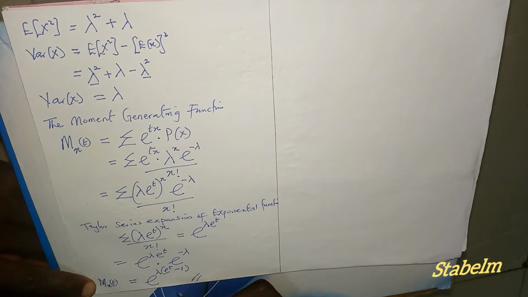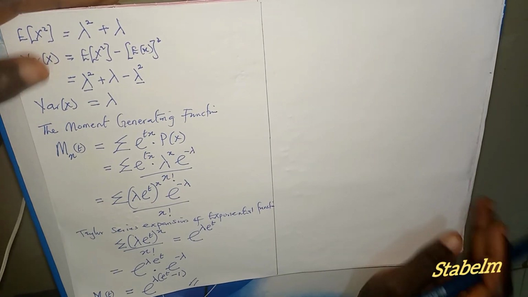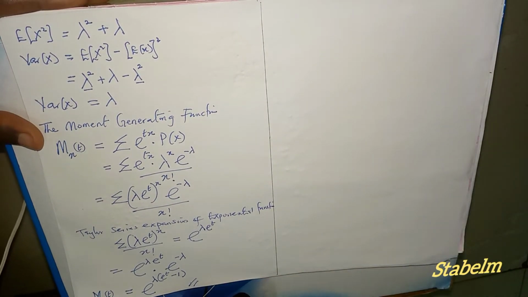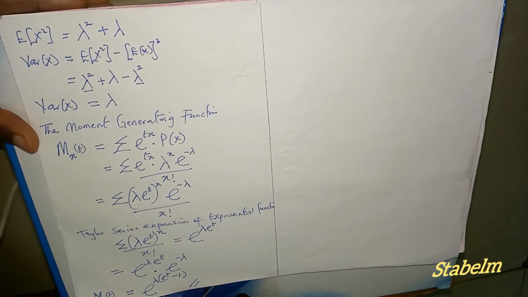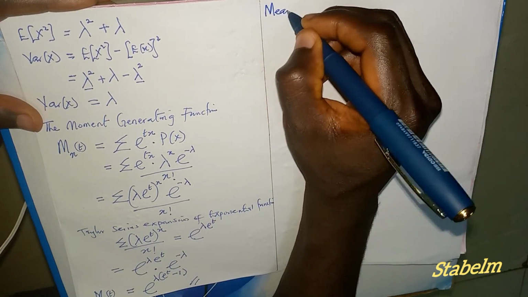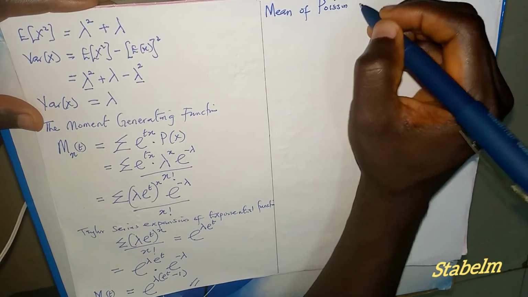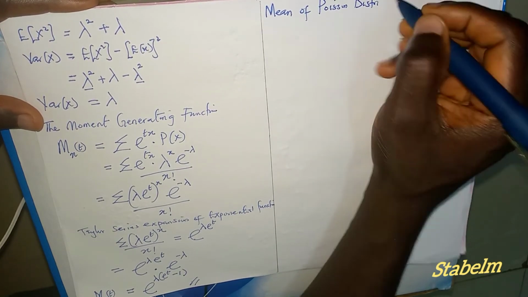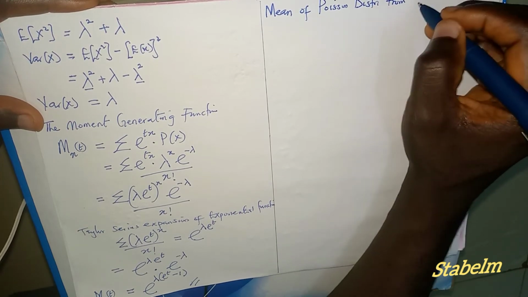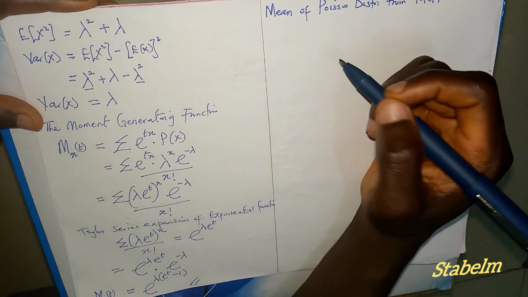So this is the moment generating function of a Poisson distribution. Now we can derive the mean and variance from this moment generating function. So, the mean of the Poisson distribution from the moment generating function. That is what we're going to do now.